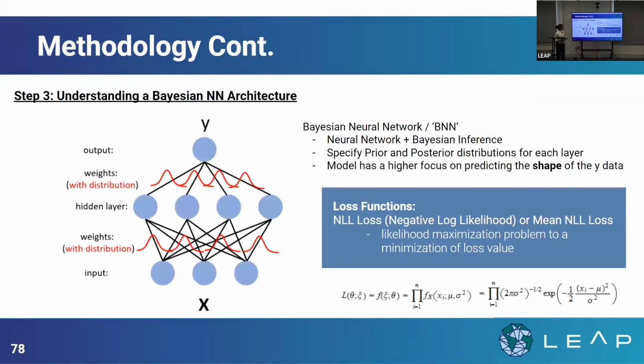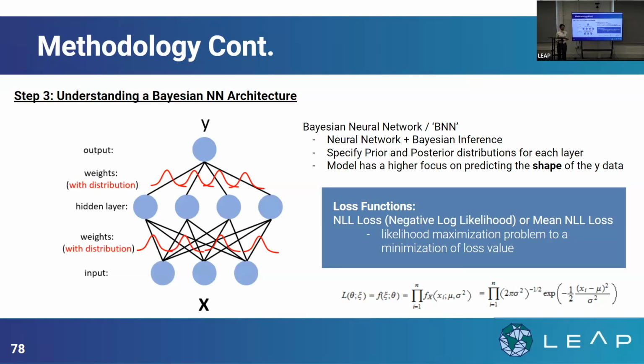And then this was a big part of the research, understanding a Bayesian neural network architecture. I was really interested in using a Bayesian neural network, also called a BNN, because Bayesian inference takes into account prior information or prior hypotheses, and then uses that to aid the training along the way.